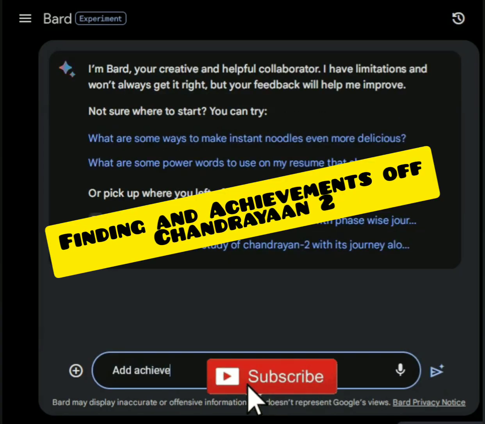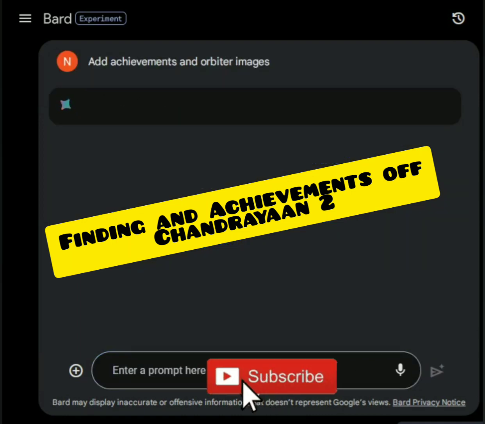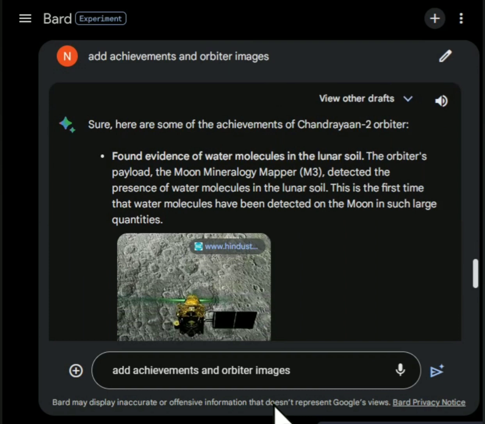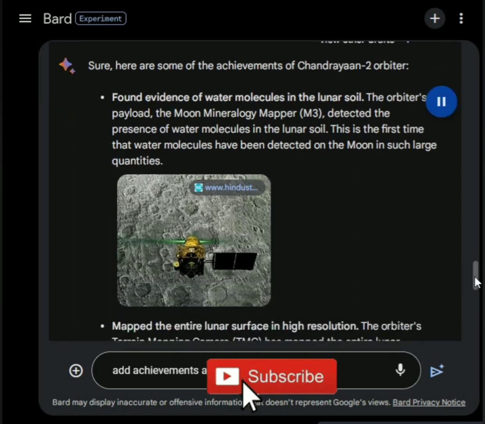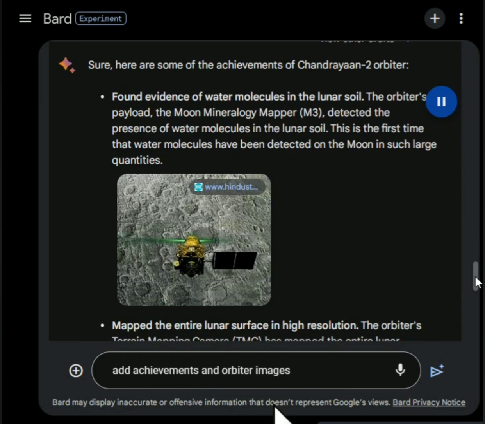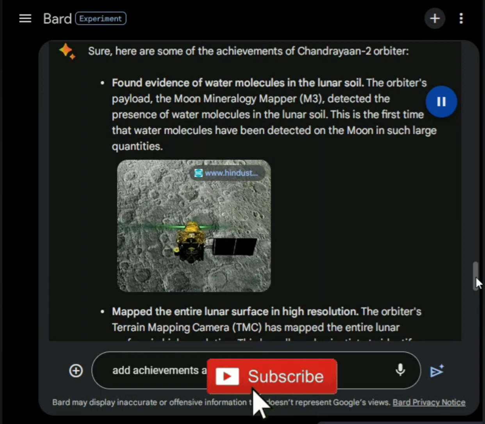Let's see Chandrayaan 2 findings and achievements. Here are some of the achievements of the Chandrayaan 2 orbiter. Found evidence of water molecules in the lunar soil. The orbiter's payload, the Moon Mineralogy Mapper, M3, detected the presence of water molecules in the lunar soil. This is the first time that water molecules have been detected on the Moon in such large quantities.